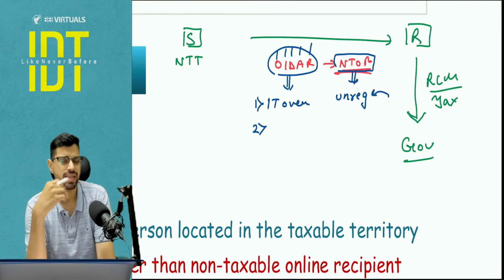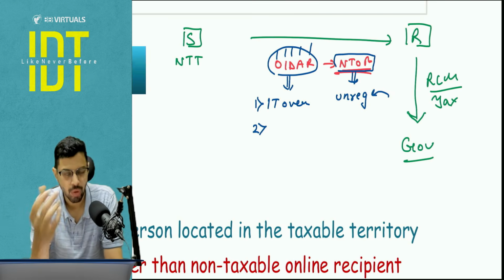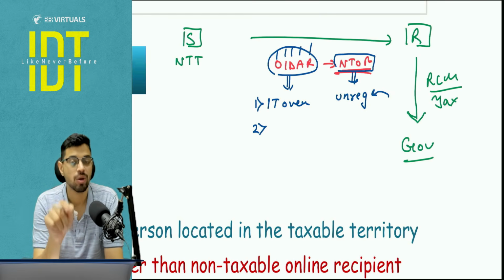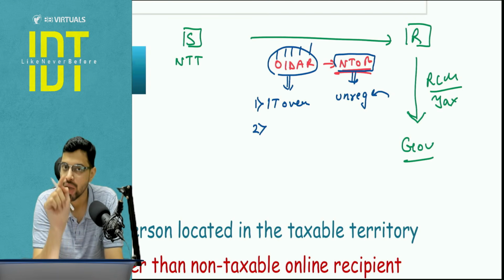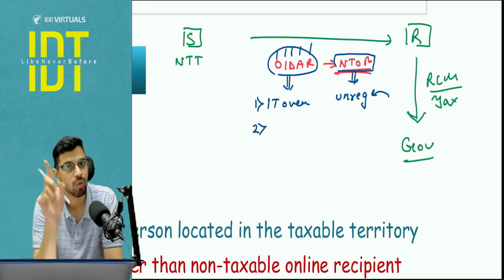Now, for example, let's say you are a student. Tonight, let's say you were scrolling on the internet and you found a good ebook on a topic of your interest, and you bought the ebook. Now that ebook is an OIDAR service, because without the internet and use of IT over internet means you cannot see that ebook, right? And let's say the publisher or the owner of that book is in the UK.